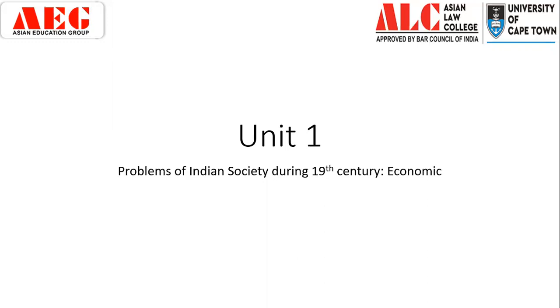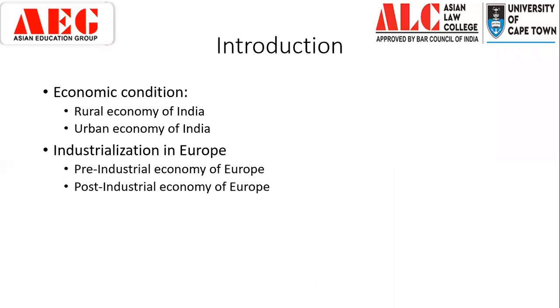However, that does not mean that the rural economy was undergoing any sort of crisis, because ultimately it was in rural society that things were growing, and those finished goods or raw materials were then coming into urban areas and being traded off. So we have to understand that we were still a rural economy. So what was the economic condition? We had a rural economy, and we had an urban economy.